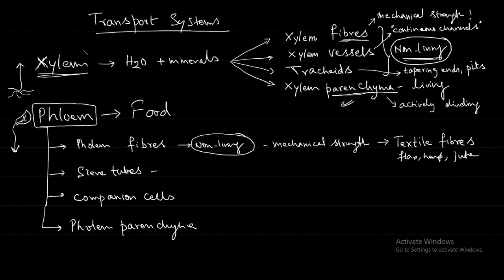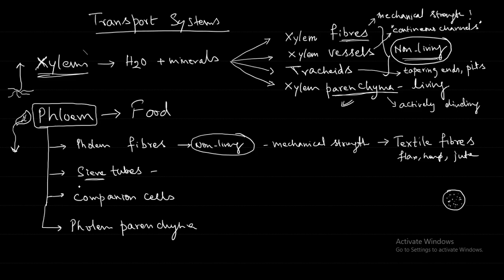In most homes, what do you say in Hindi? Chalni. Yes, in Hindi it is the chalni. In that, there are so many small holes, and you can separate the grains. Like a net also you can say, but with small holes. So these kinds of things are known as sieve. That means something can go through it, some things will not go through it.